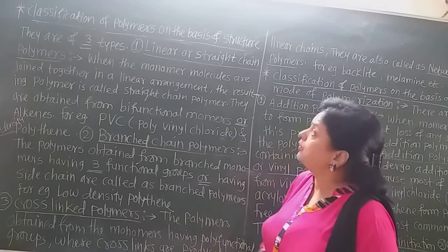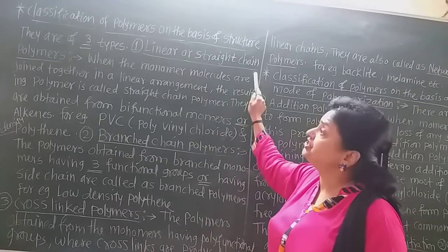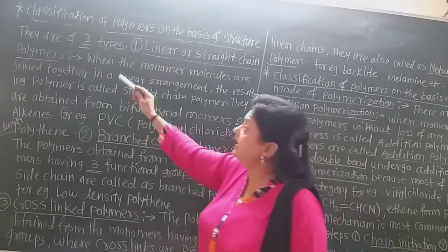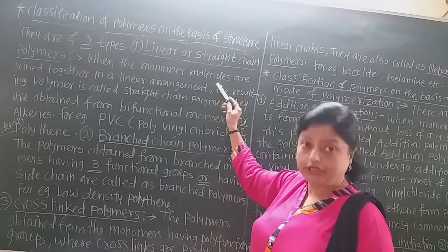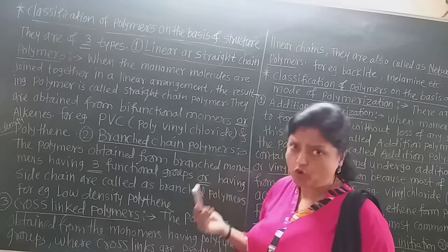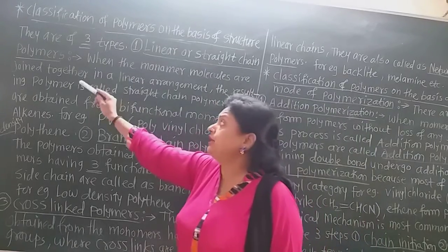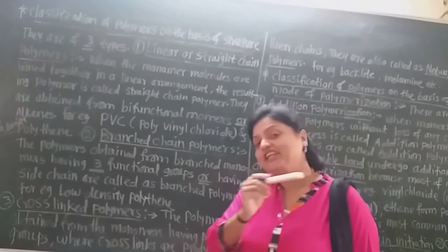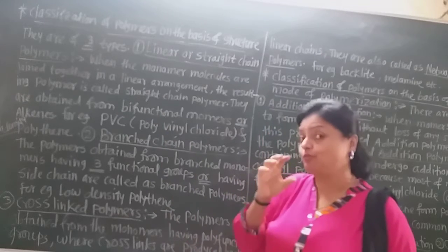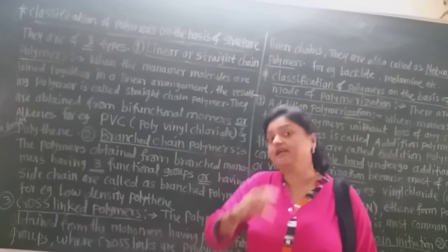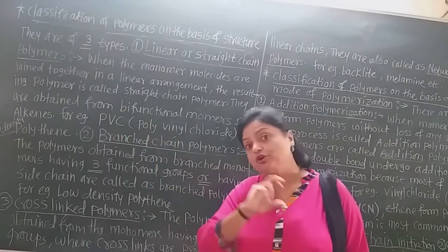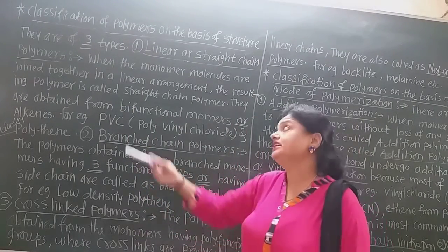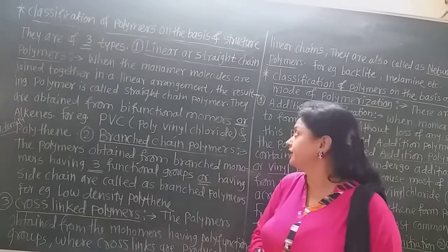Now let us learn about the linear or straight chain polymers. How are they defined? When the monomer molecules are joined together in a linear arrangement, in a straight chain arrangement, then the resulting polymer is called the straight chain polymer.